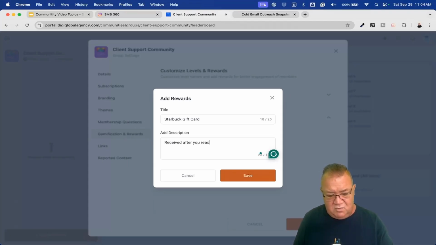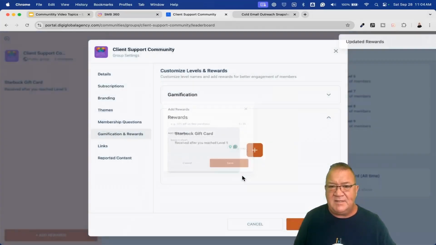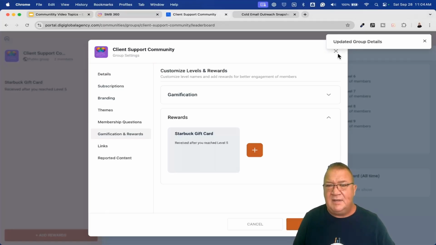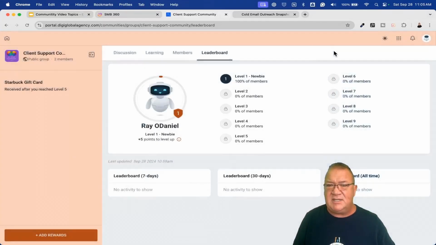After you reached level 5. I don't know, just something like that. Save it, and then we click save. Now, when we do that, it does update the group here. Let's take a look here. Now, notice that we have level 1, we have level 1 newbie. So right now we can sit back and customize that. That's a way for us to do that.